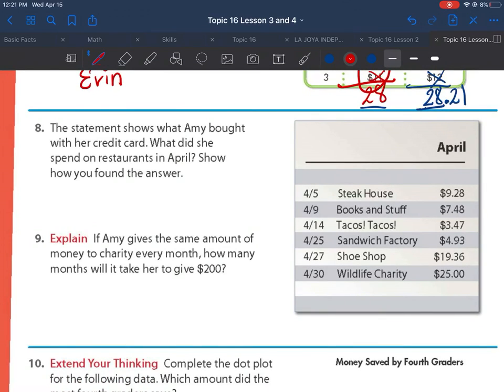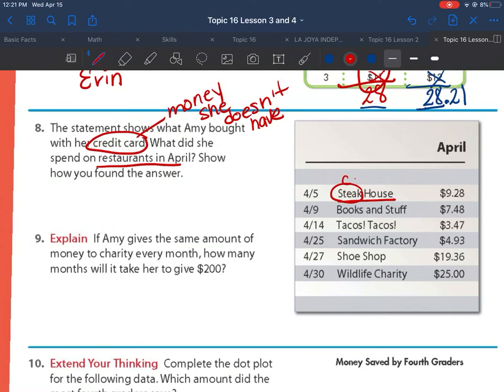Number 8. The statement shows what Amy bought with her credit card. Important word, credit card. That means money she doesn't have. That means she's going to have to pay interest. What did she spend on restaurants in April? Show how you found the answer.